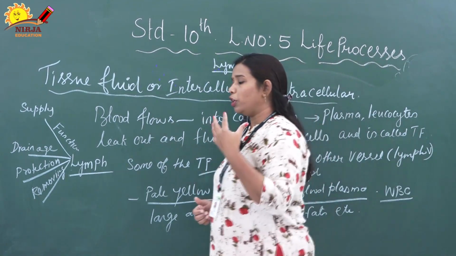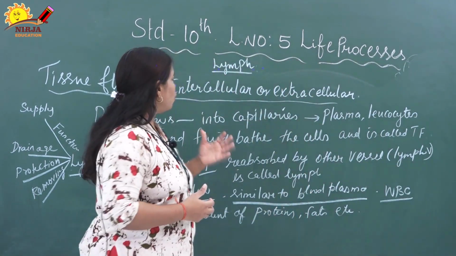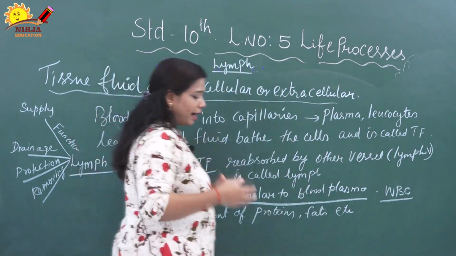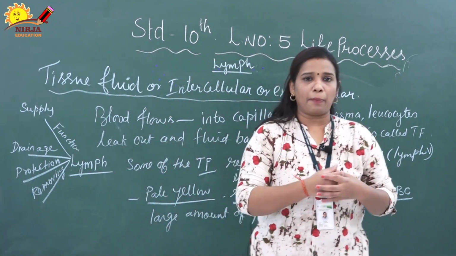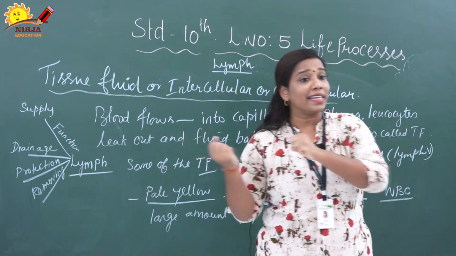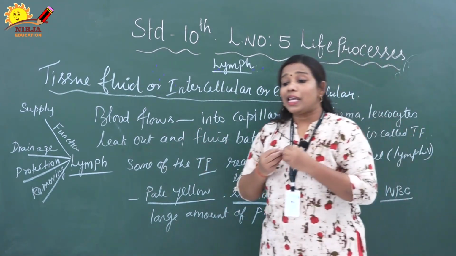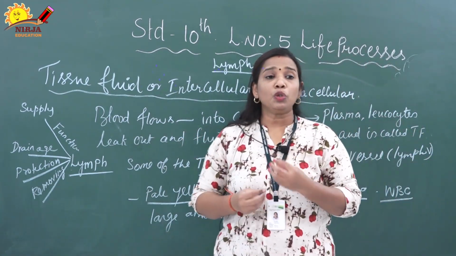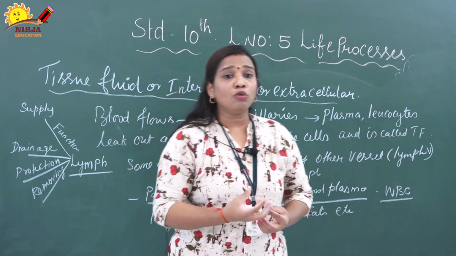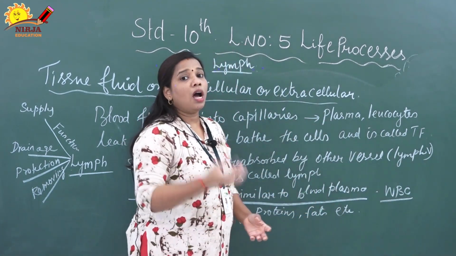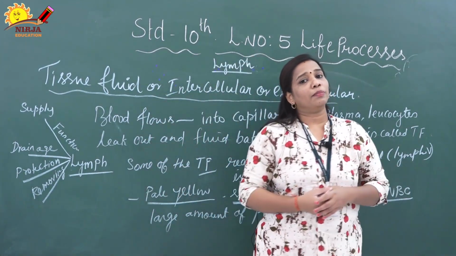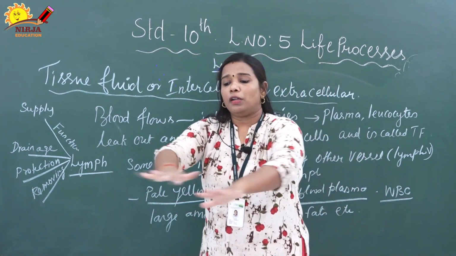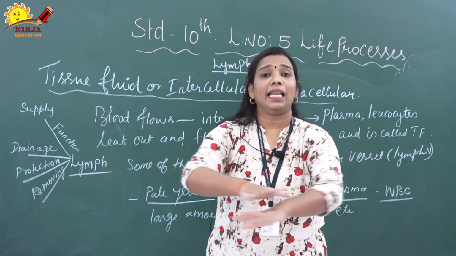What is tissue fluid? We should know that. When the blood flows inside the artery, after the artery it goes to the capillary. When the capillary carries the blood, leakage will happen. Due to leakage, a certain amount of blood plasma and leukocytes, that is WBC, leak out from the capillary wall and take a bath on the cell.